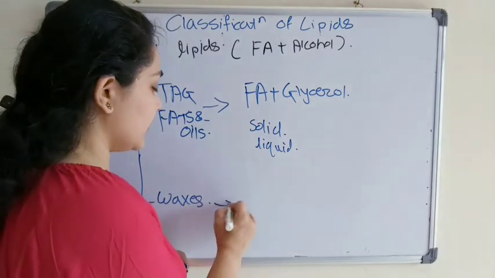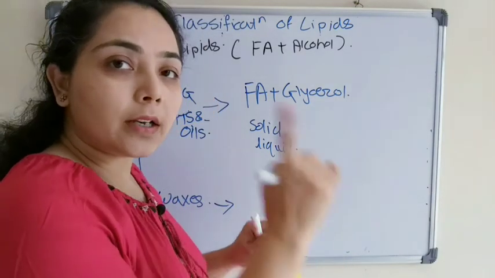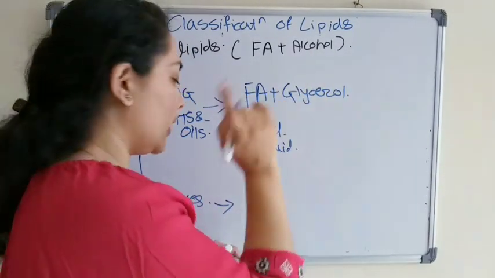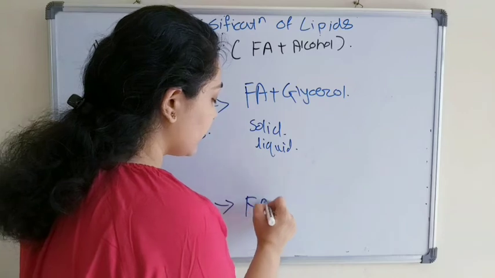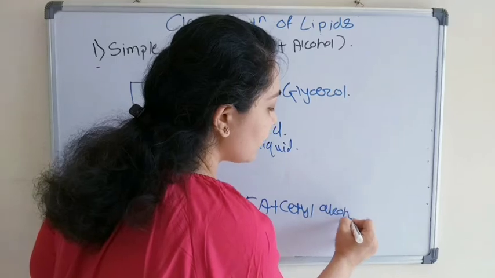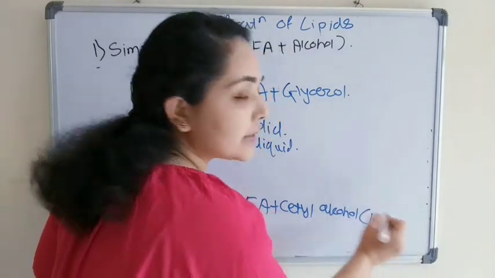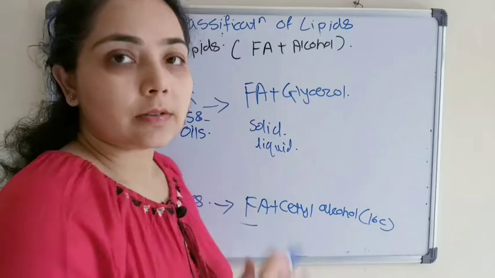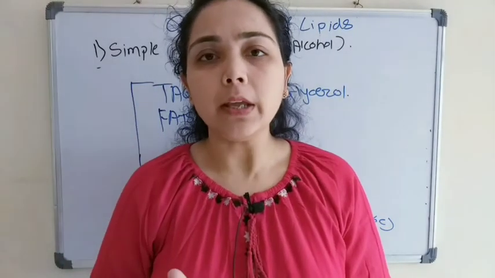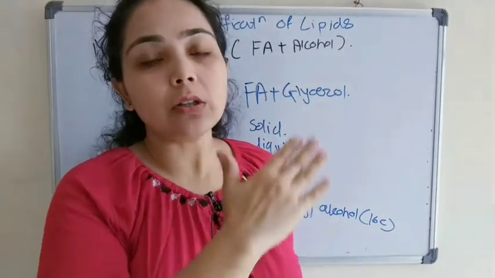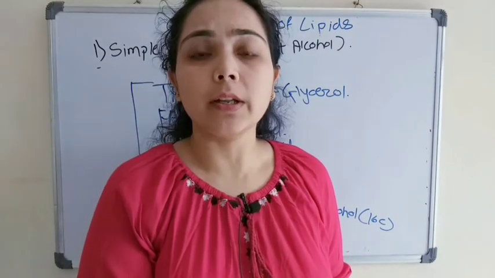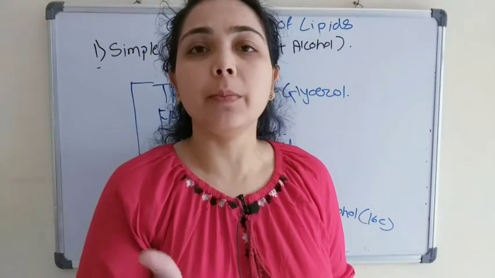Second is the waxes. These are also esters of fatty acid and alcohol, but here the alcohol is other than glycerol, for example cetyl alcohol, which is around a 16 carbon compound. Waxes do not have any metabolic role in the animal body, but they are used for industrial purposes, like in the pharmaceutical industry or cosmetic industry to make lotion, ointment, etc.